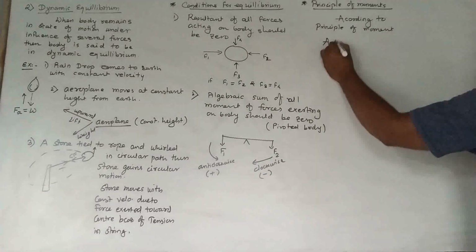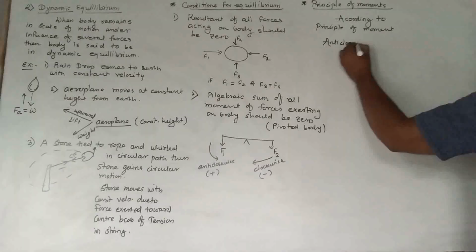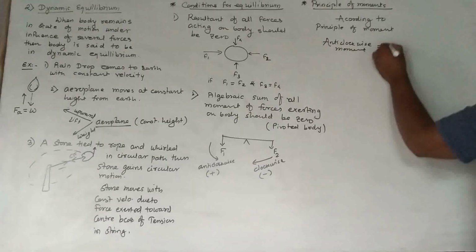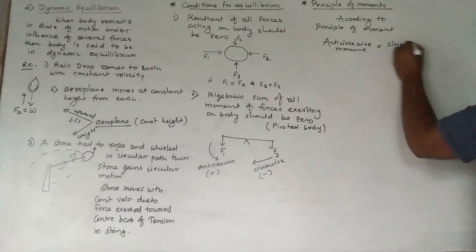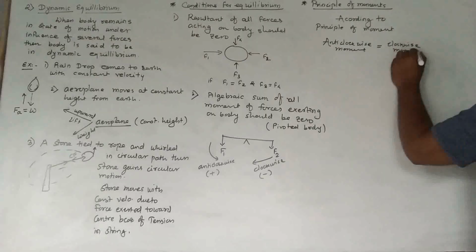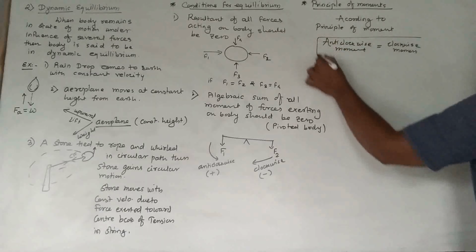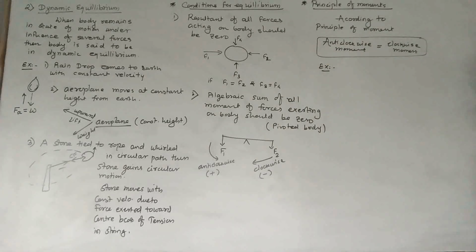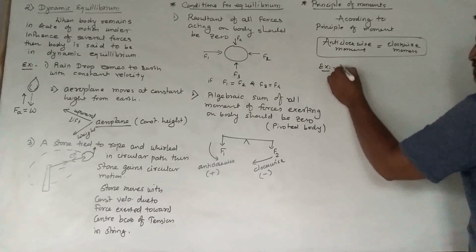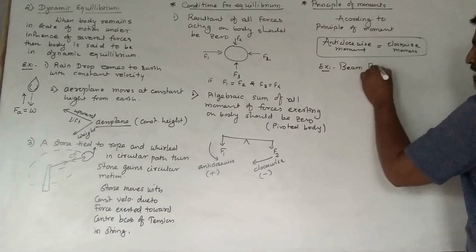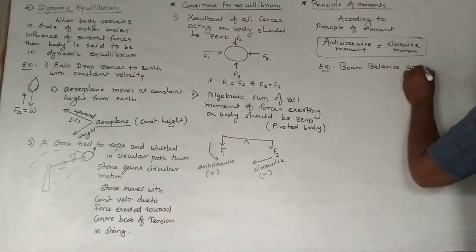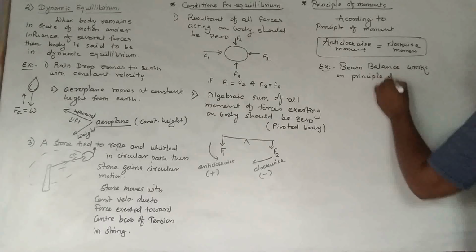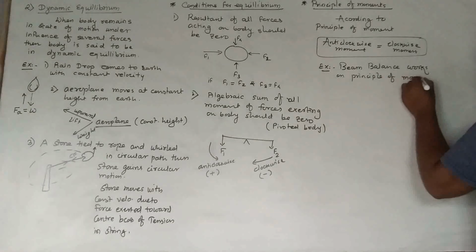So according to this principle of moments, we find the anti-clockwise moment of a body is exactly equal to the clockwise moment of the body. So this is known as the principle of moments. And the best example of a device which works on this principle is a beam balance. Beam balance works on the principle of moments. So keep that in mind.